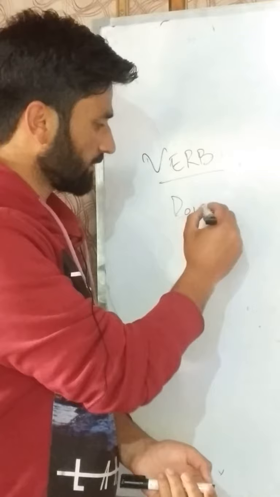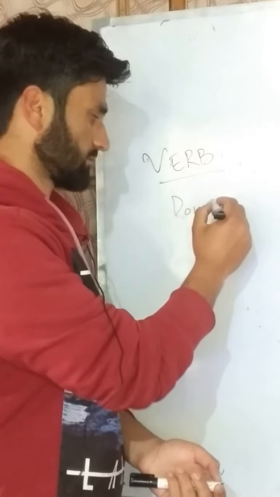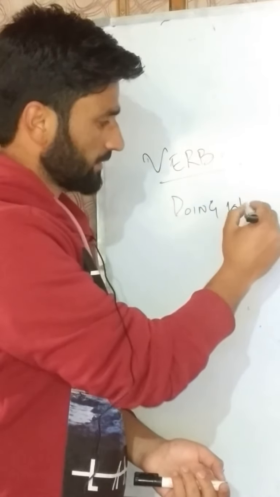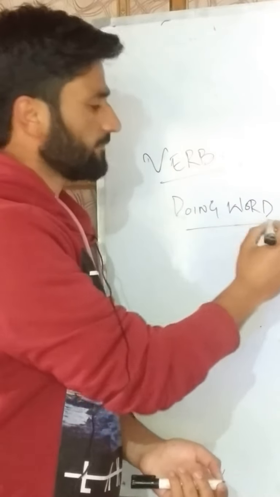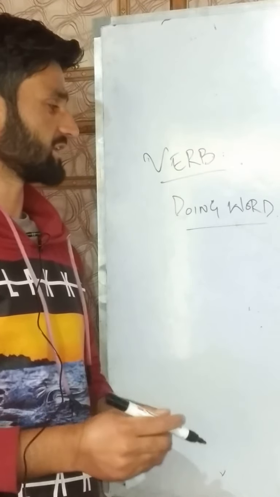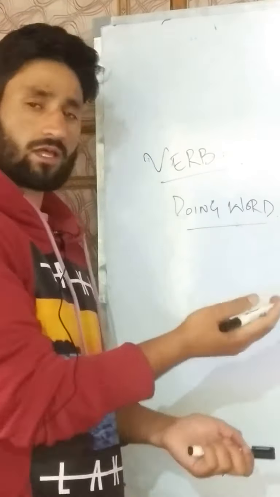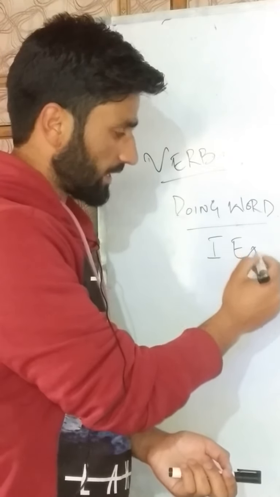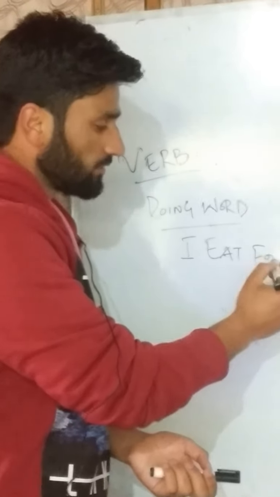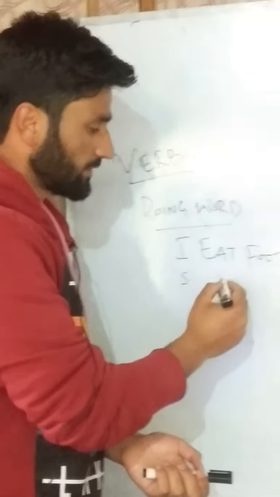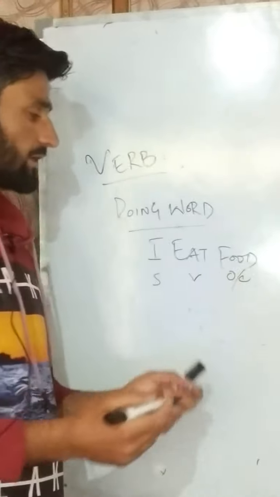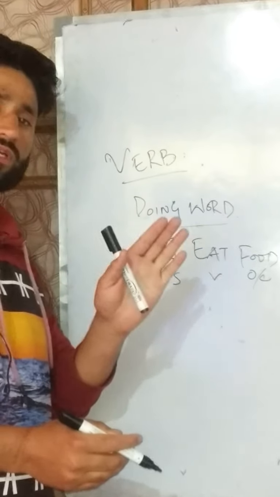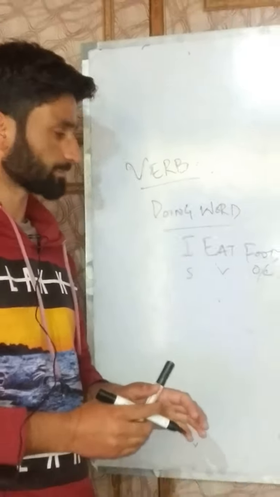For example, yesterday's example: I eat food. It's a subject, a verb, and an object, and eat here is a doing word.